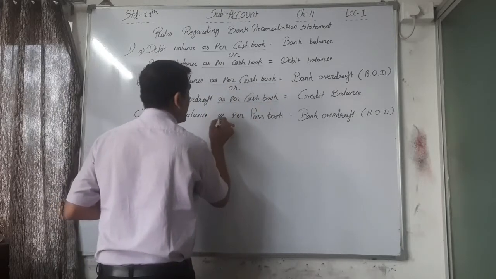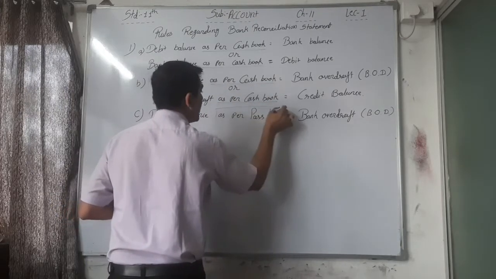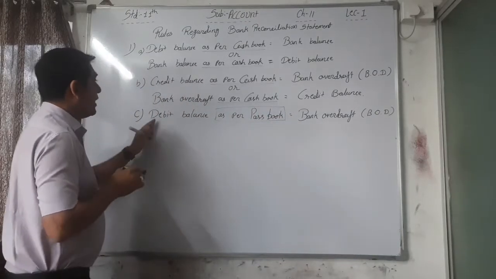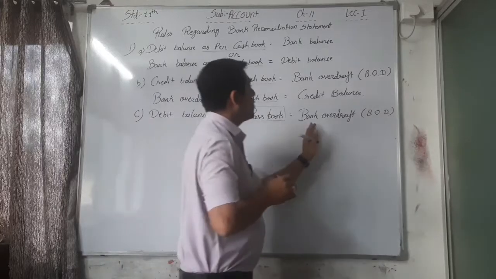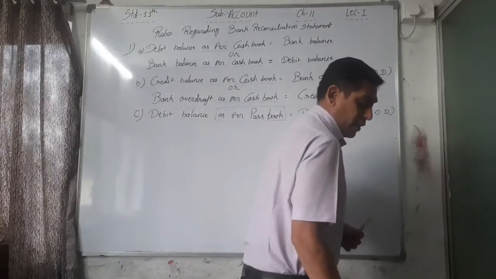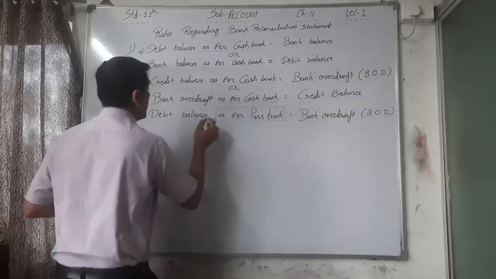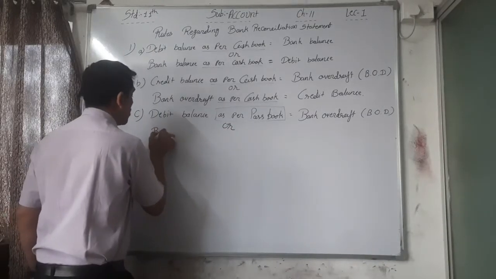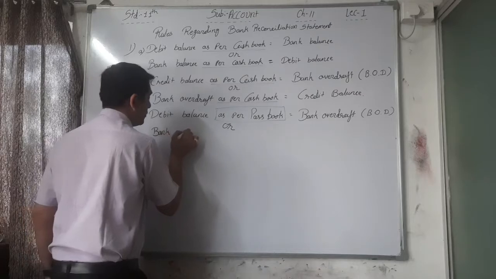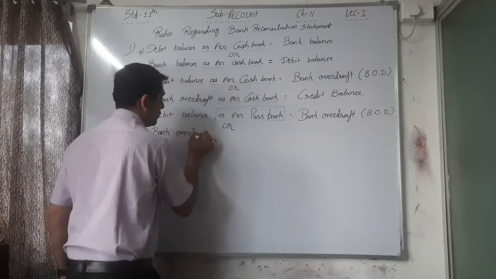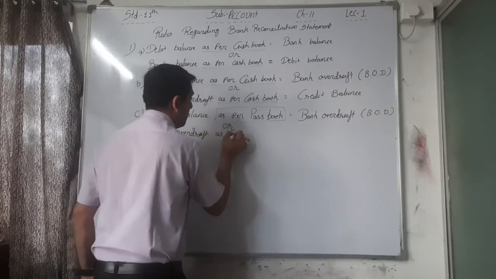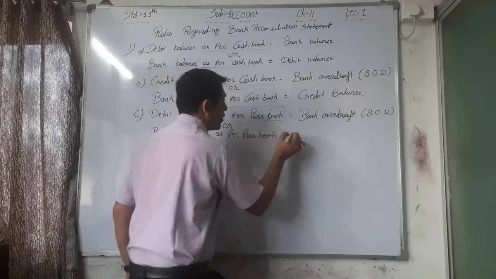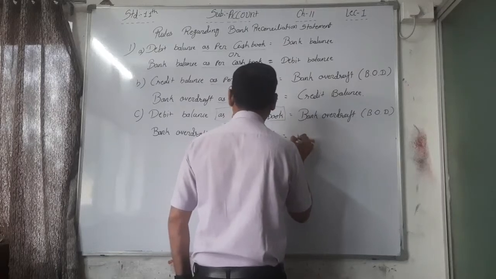Now the word changes to as per passbook. Debit balance as per passbook is equal to bank overdraft, that is BOD. Or you can say bank overdraft as per passbook is equal to debit balance.